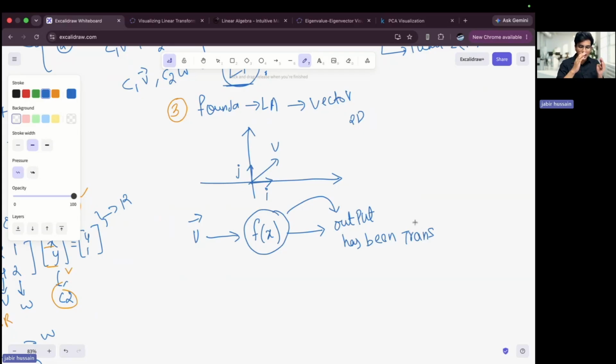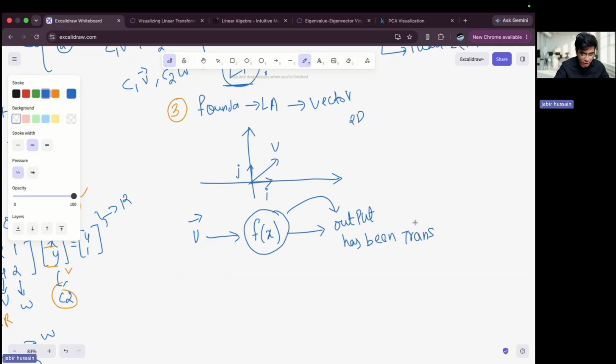What you're doing is that you have a function and you have a set of vectors. You take this set of vectors and put it inside your function, and because of this function, your entire two-dimensional space is transformed. It means it might get stretched, it might get compressed, like you are altering the original two-dimensional space. This thing is known as a transformation.